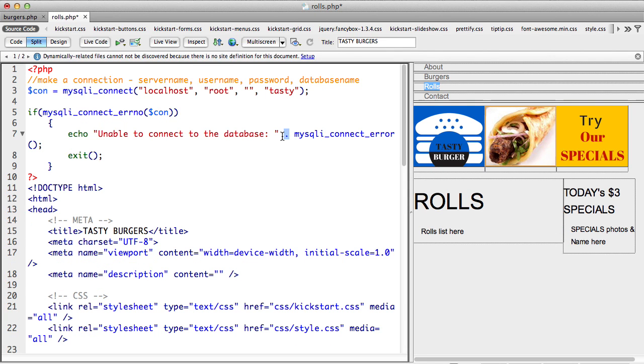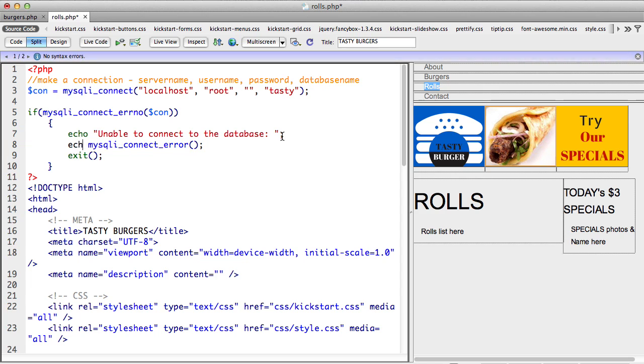This dot is equivalent to the plus sign. You know the plus sign in JavaScript, the concatenation in PHP is a dot. Or I can just put it in 2 lines. I can say semicolon here, and I can say echo MySQLi error. I can echo 2 lines. Okay. So this just generates error messages.